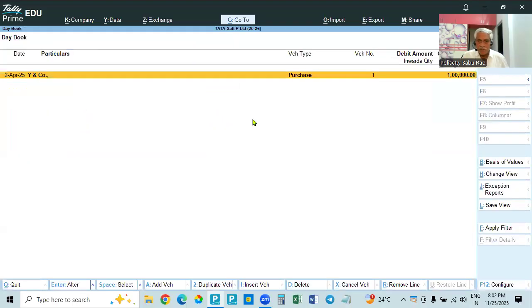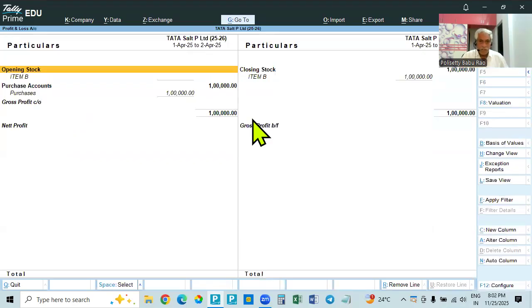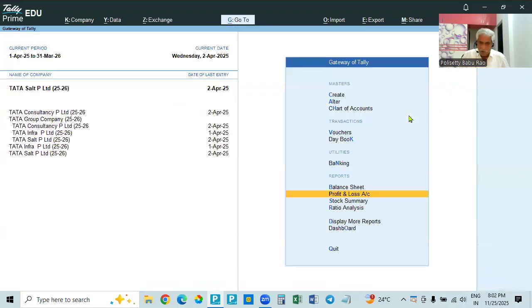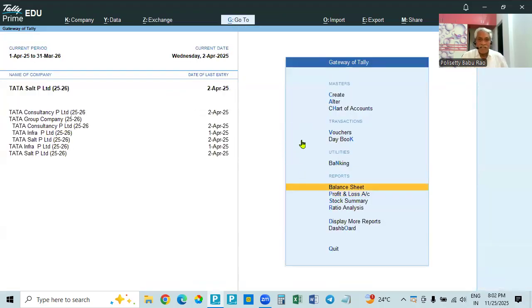Go to daybook, it will show the purchase also. So here go to profit and loss account. It is showing purchase of 1 lakh and closing stock of 1 lakh. Go to balance sheet. So creditor 1 lakh and closing stock is 1 lakh. Capital is 2 lakhs. But here there is no ITC because GST is not calculated. Okay, like this.